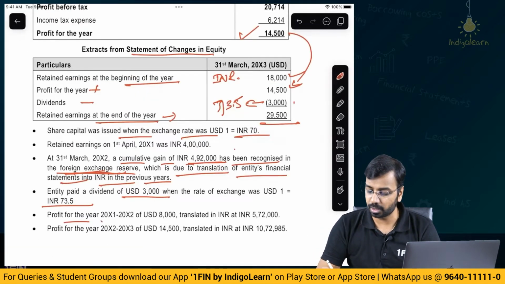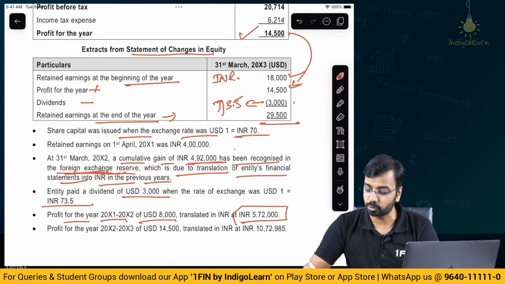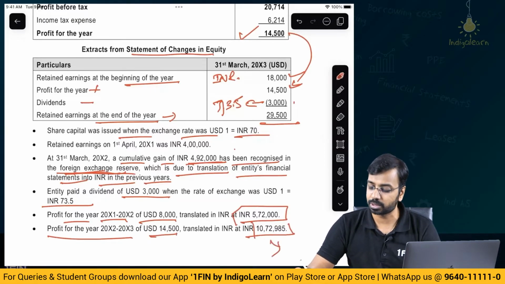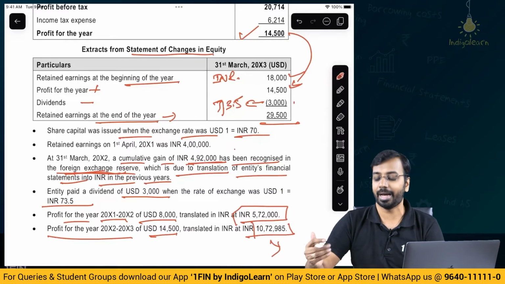Then profit for the year 1-2 of USD 8,000 was translated at 572, that's for the previous period. For the current period, 14,500 translated in INR at 1072,985. So translated numbers of P&L are already given.